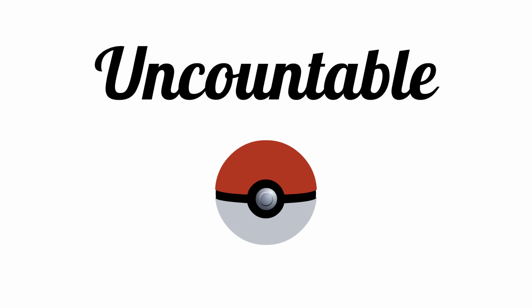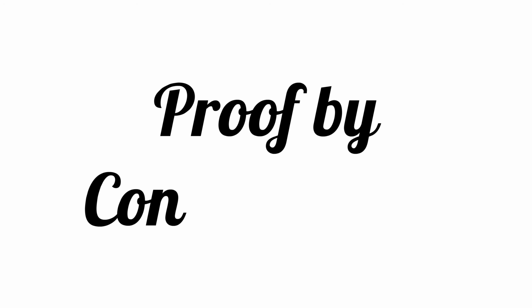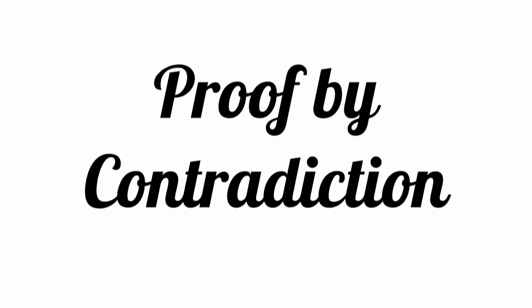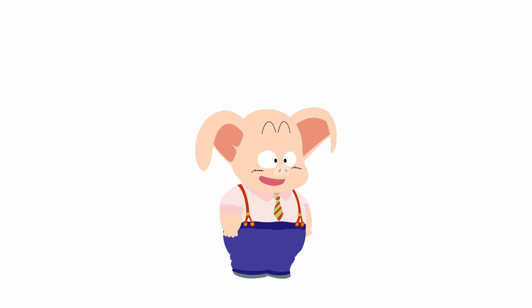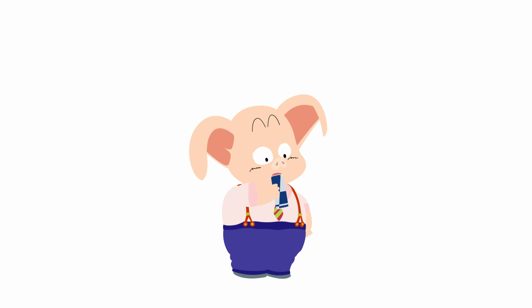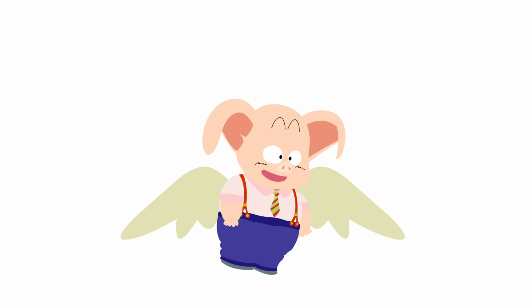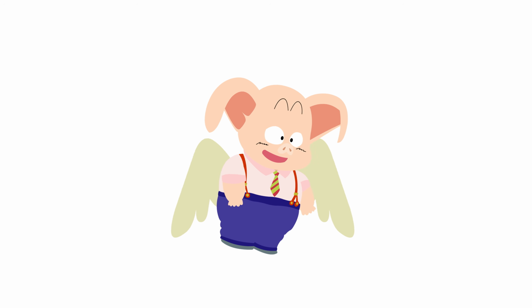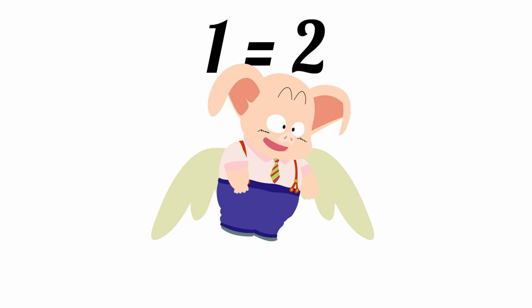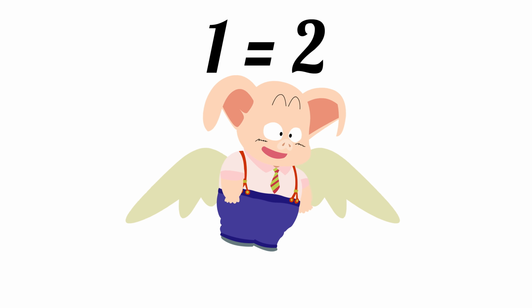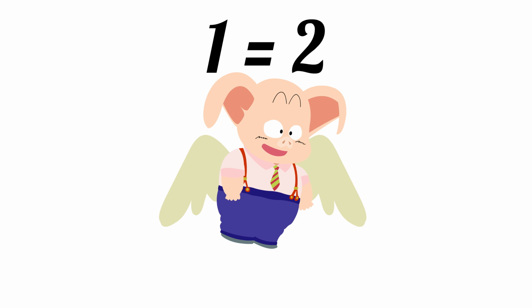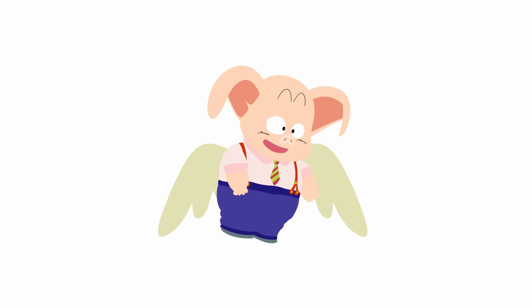We're going to prove that the amount of rows of Pokemon is uncountable using a technique called proof by contradiction. Let's say you want to prove something like pigs can't fly. You start by assuming the opposite, pigs can fly. You then proceed to make logical deductions, and eventually you arrive at a contradictory conclusion, such as 1 equals 2. In order to arrive at an illogical conclusion like this, the initial assumption must be false. Therefore, pigs can't fly. Let's try it out for real.